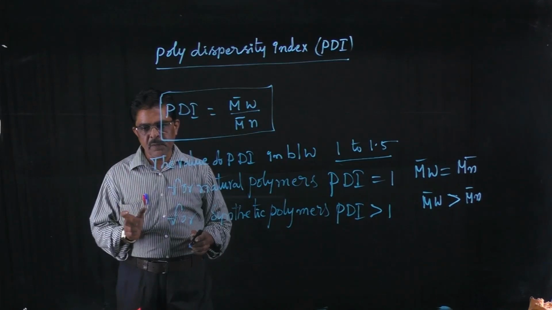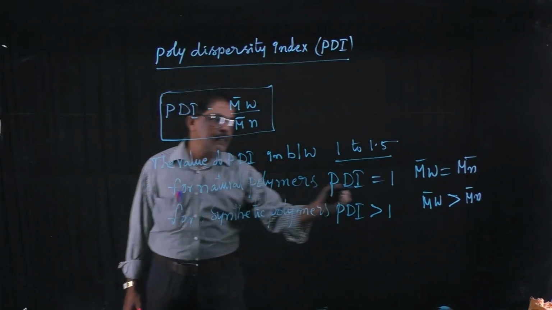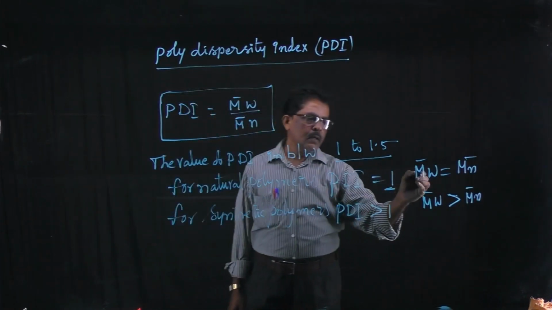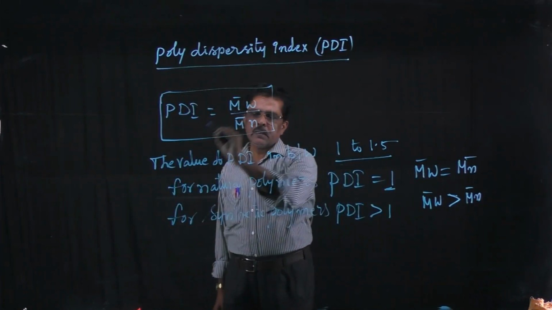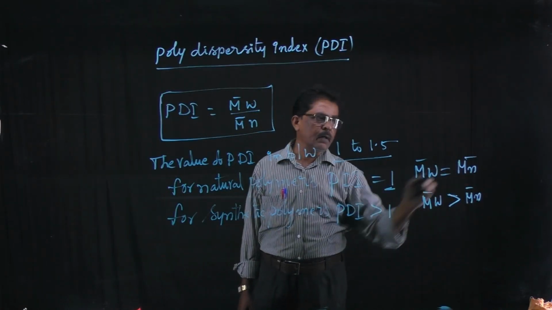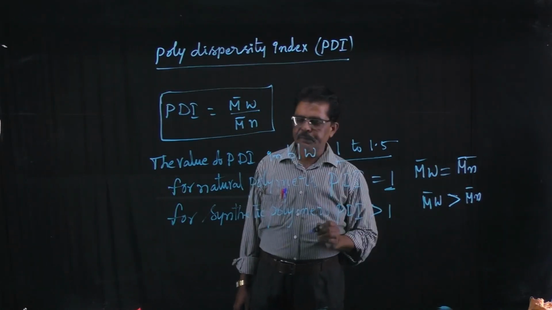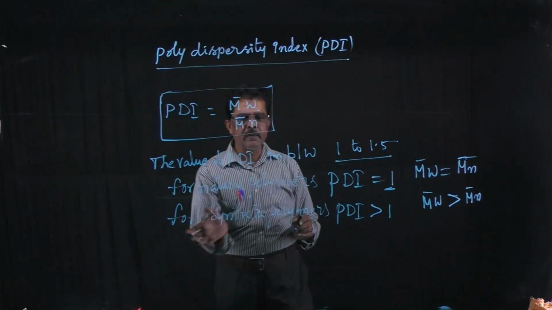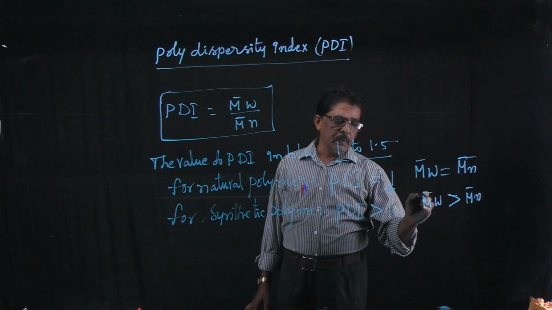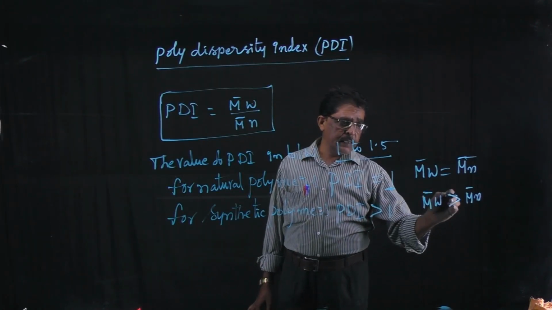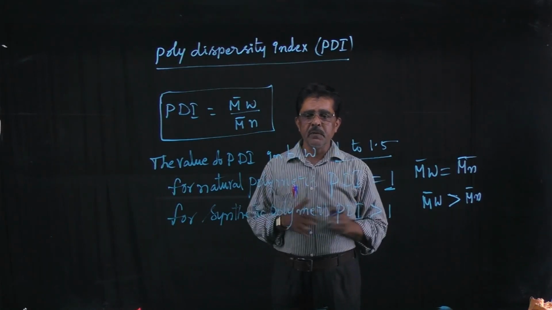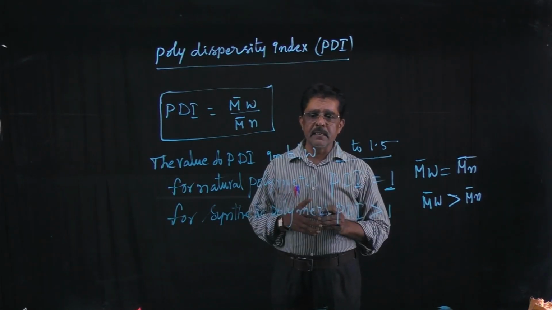For natural polymers, the PDI value is equal to 1. That means these two values are equal. If the PDI value is equal to 1, then we get M̄w equal to M̄n. For synthetic polymers, it will be greater than 1. Therefore, M̄w is greater than M̄n. Right, understand? This is regarding the polydispersity index.